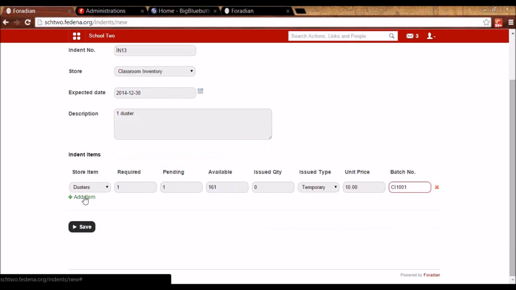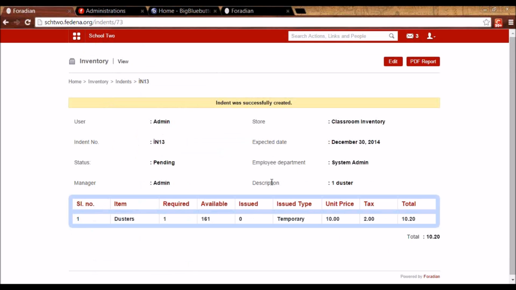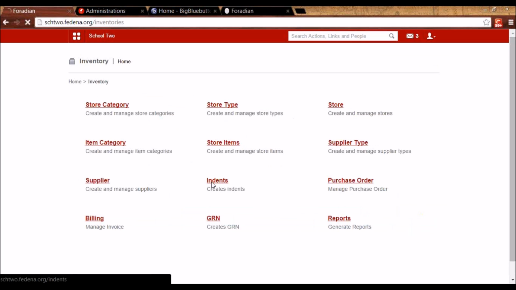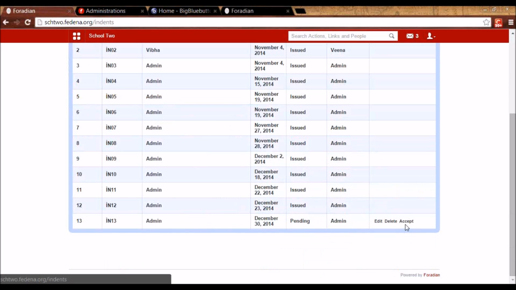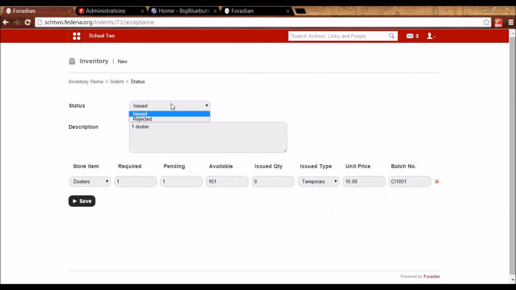I can even add another item by clicking on Add Item if I want to request for it as an employee. So once this indent is created, let's say I have logged in as the manager of this employee who raised this indent request. I will get this link again, which is indents, and I will see this option here to either accept it or reject it. You can see this is the indent. The status is pending. When I click on accept, I can either issue it or reject it.